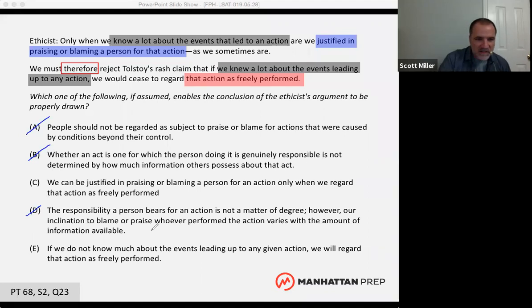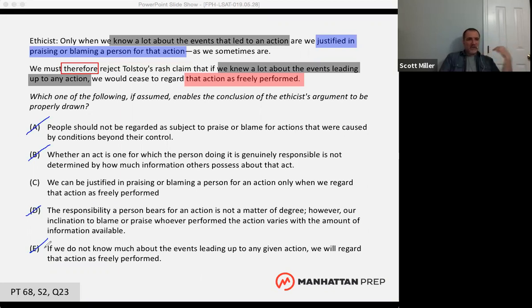So this is our task in a sufficient assumption question. If they're asking us about an assumption for an argument, we still need to first understand the argument: identify the conclusion, identify the premise, the support, the evidence. And if it's a sufficient assumption question, these can be very formulaic. Sometimes we call these idea math. You need to see if there's a new idea in the conclusion, something that was never mentioned in the premise, and vice versa, if there's something in the premise that was never mentioned in the conclusion.